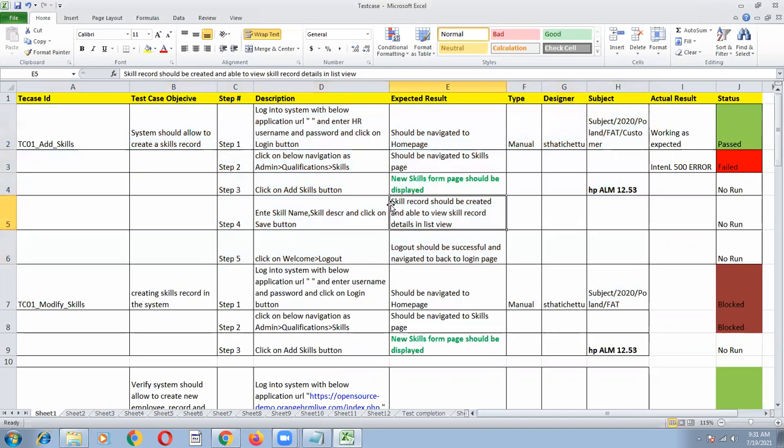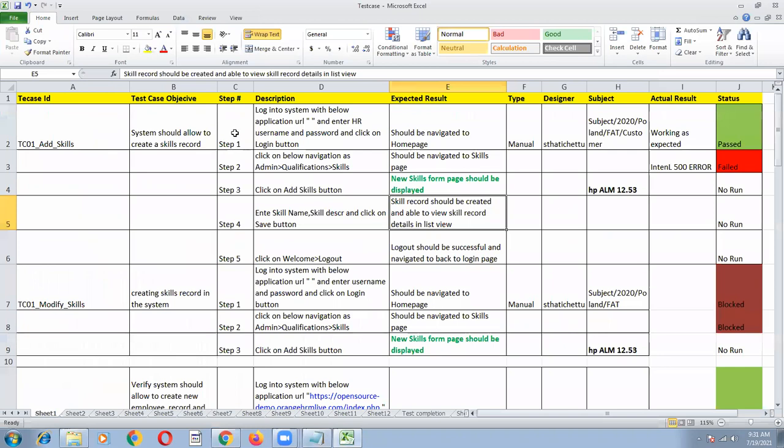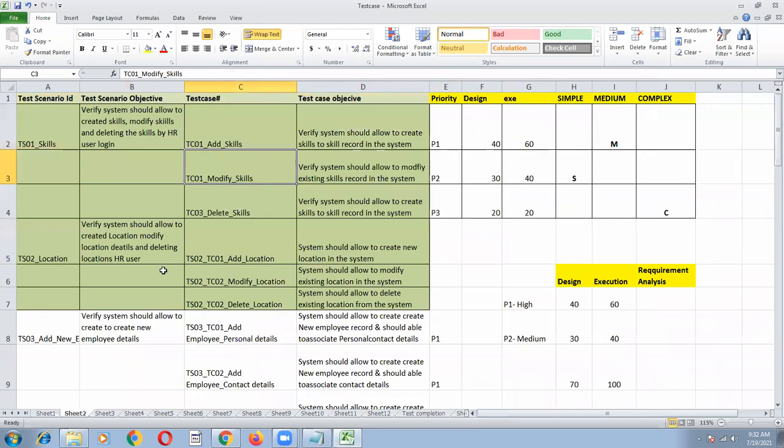Okay, so now we understood what a test scenario is, and we understood what a test case is, and how to identify the test scenario and test case objectives from the requirement. A test case means a set of steps to prove some particular test objective. A test scenario means a summary of all the test cases of a particular objective, for the high level functionality of the application.